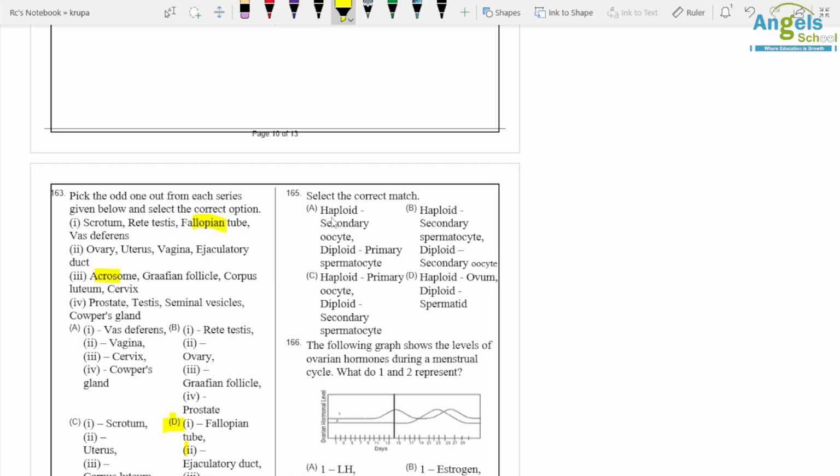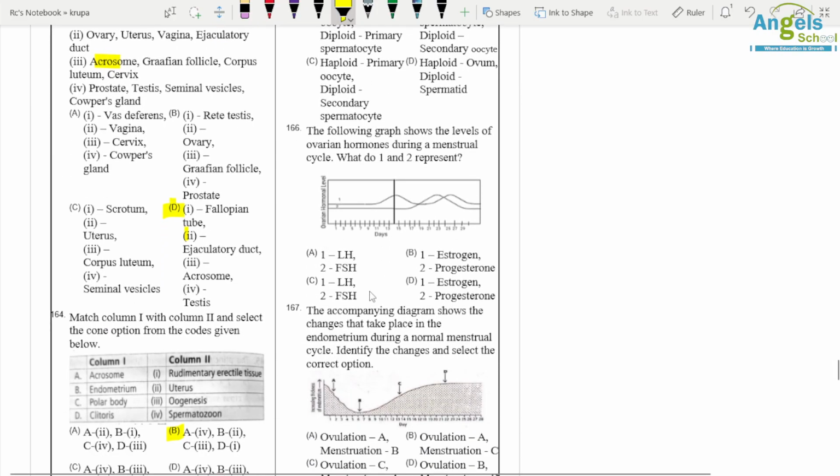Okay, select the correct pair. So haploid secondary oocytes, diploid primary spermatocytes. So it is correct. Question number 166. So here both options are the same, but option C is FSH and LH, and then I have to correct it. So here D option is correct, estrogen and progesterone.